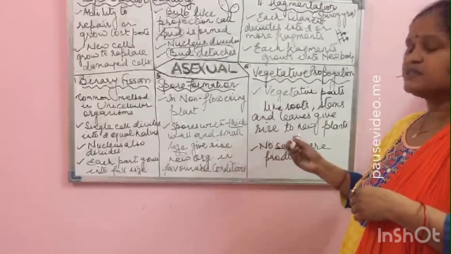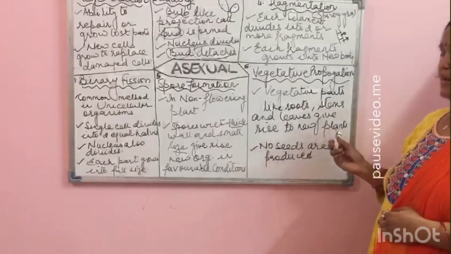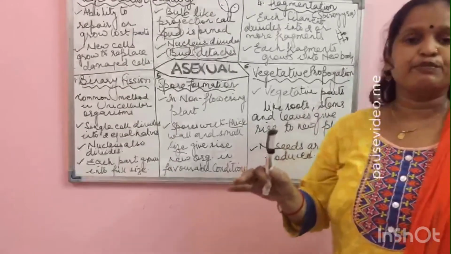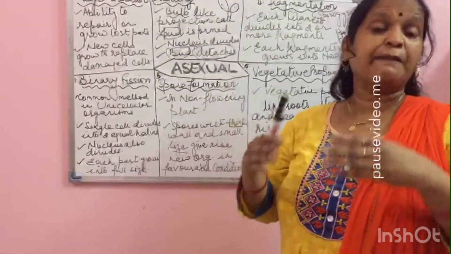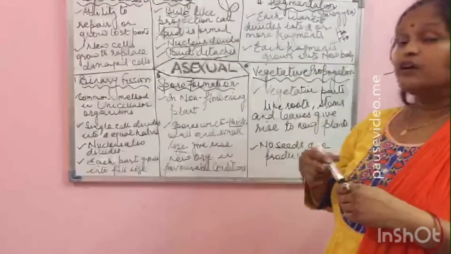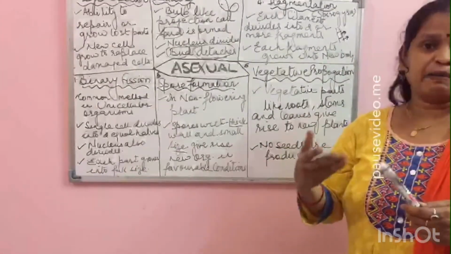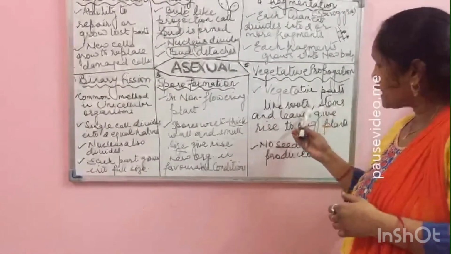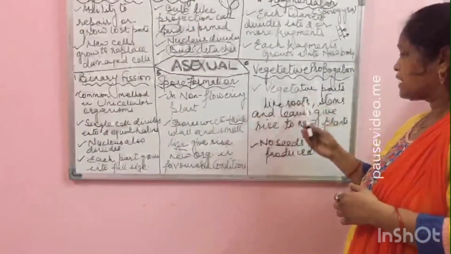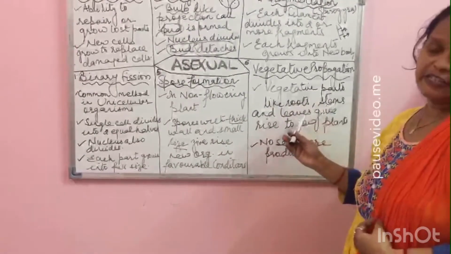These vegetative parts give rise to new plants. No seeds are produced. No reproductive parts take part in this method. Only the new plants grow with the help of the vegetative parts, that is roots, stem and leaves.